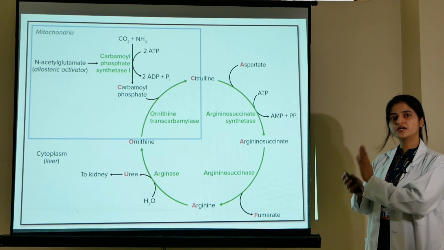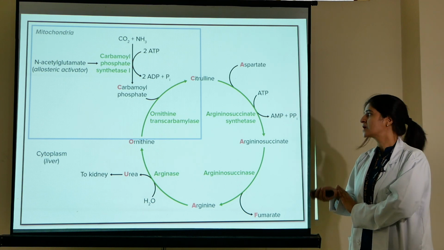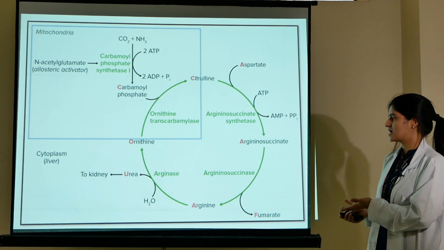So the accumulated product in hyperammonemia type 1 will be ammonia. Now the next is the ornithine transcarbamylase.